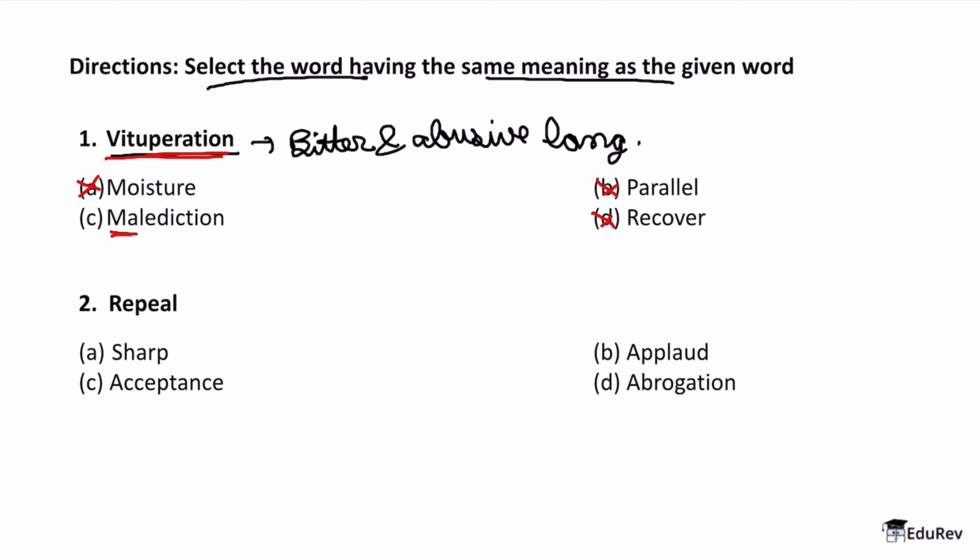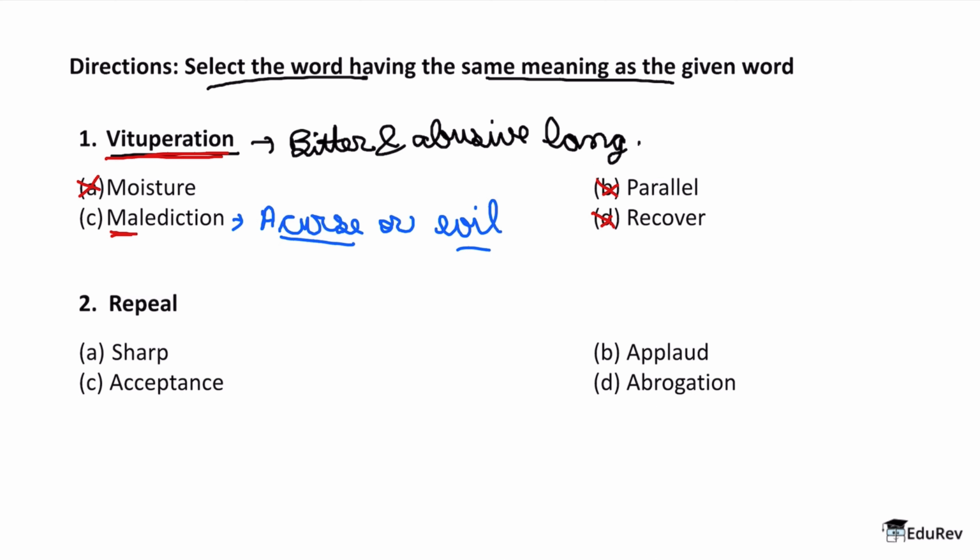So here malediction means, if we talk about the dictionary definition, a magical word or a phrase uttered with the intention of bringing about evil or a curse. So we can say that this means a curse or something evil. Now we know that bitter and abusive language is fundamentally either a curse or evil. So therefore the word that has the same meaning as vituperation is malediction.